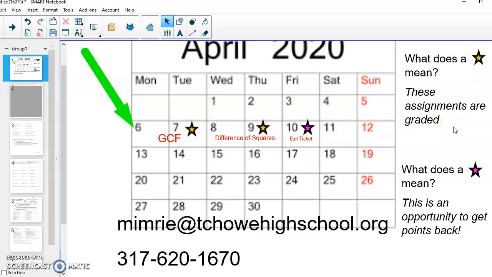Our assignments are going to be pretty short, and on Friday we also have this pink star. That's where we're going to do our exit ticket. A pink star means that any points you get on this exit ticket are going to be able to replace any points you might have missed on assignments earlier in the week. Because we don't have a 10-day makeup window, I built that into every single week so that you have the chance to get points back as we go.